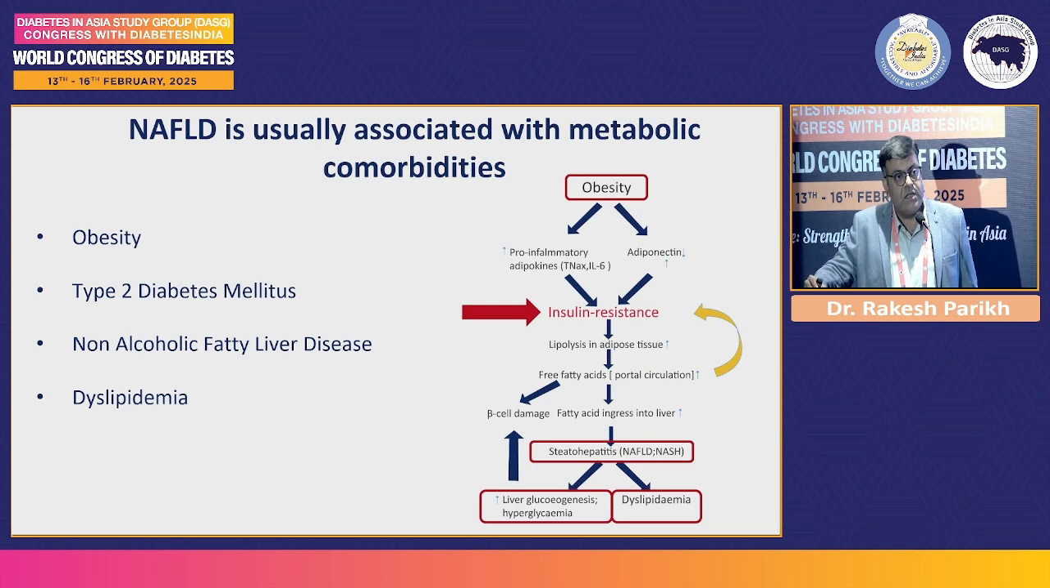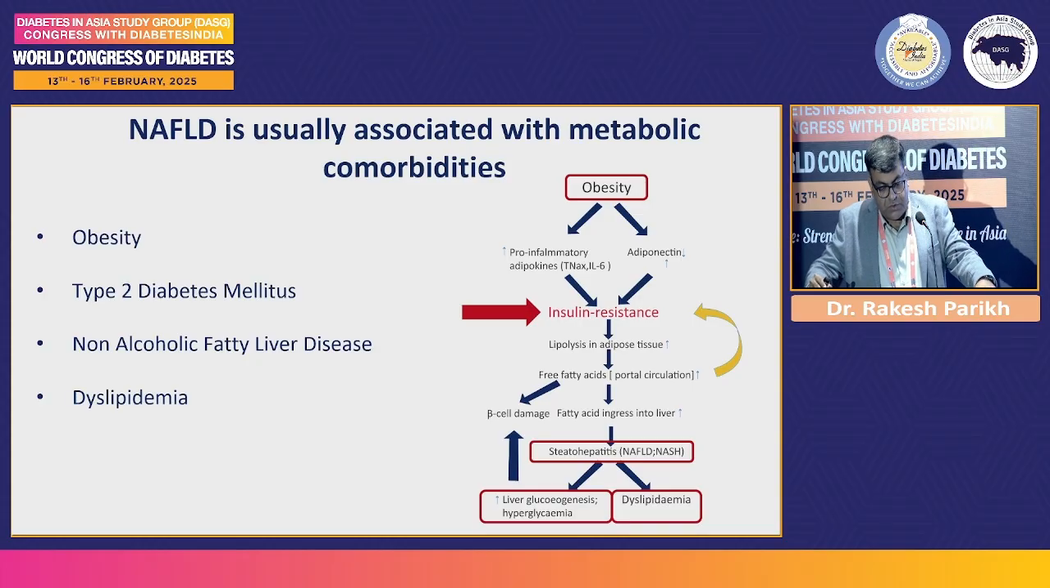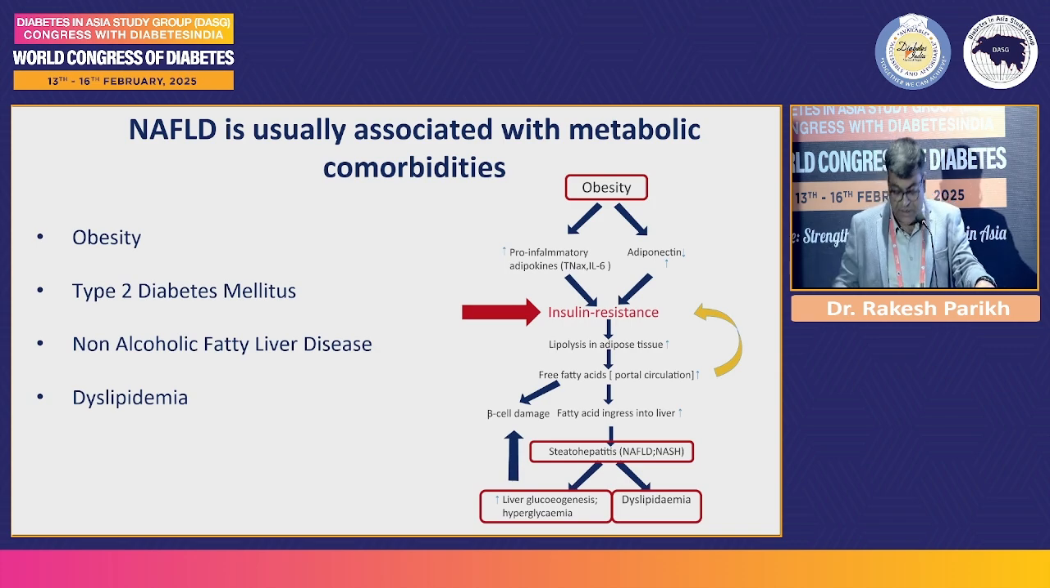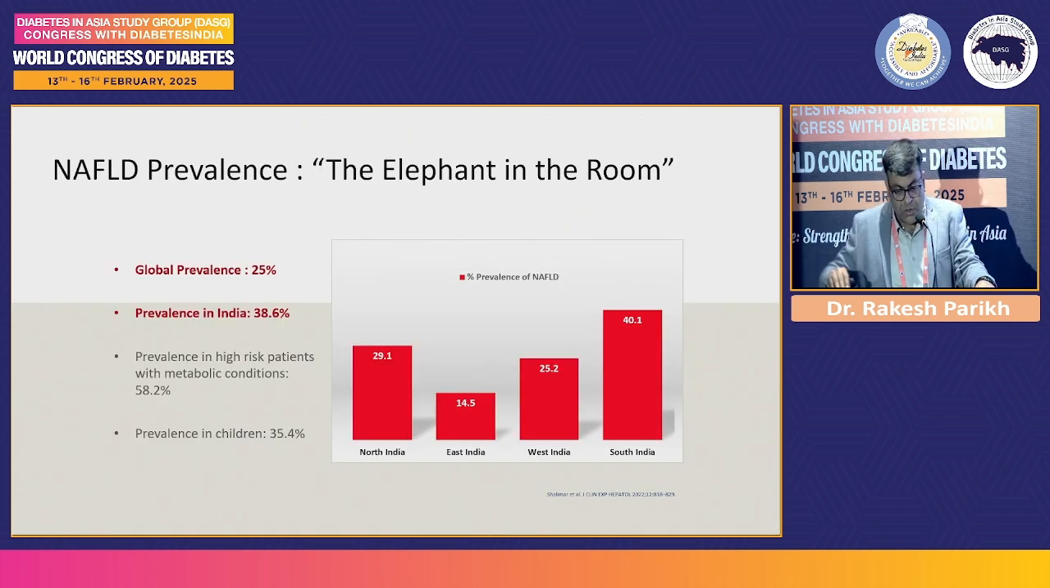And that is why there are large amounts of free fatty acids circulating in the blood. These free fatty acids go to the pancreas, they cause inflammation there, and we have hyperglycemia. Along with that, they also go to the liver, and in the liver they cause inflammation, which leads to steatosis and steatohepatitis, which is now called MASLD or NAFLD, and that also manifests as dyslipidemia or worsened glycemia. So we know that most of the patients also have obesity, type 2 diabetes, and dyslipidemia along with this. What is the prevalence?